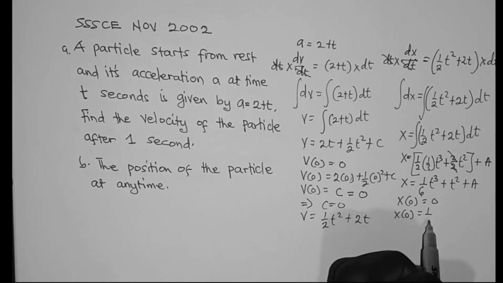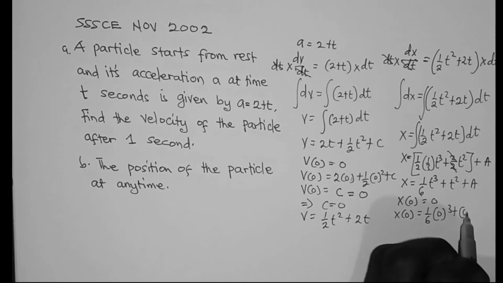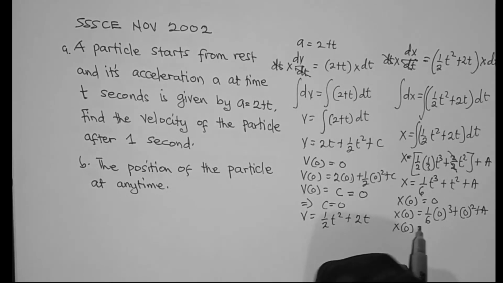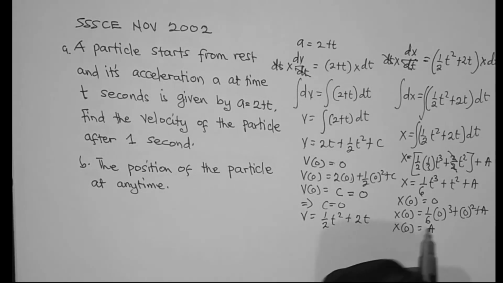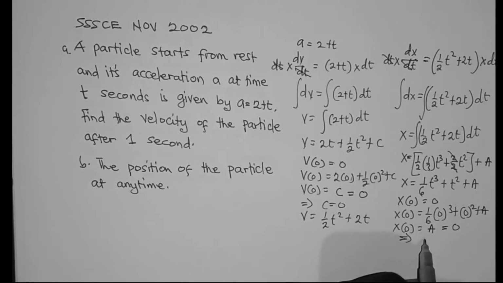So this is equal to 1/6 times 0^3 plus 0^2 plus a. So x(0) is equal to 0 + 0 + a, which is a. But we know that x(0) is 0. So this implies that a is equal to 0. And therefore the position x at any time equals 1/6 t^3 + t^2.